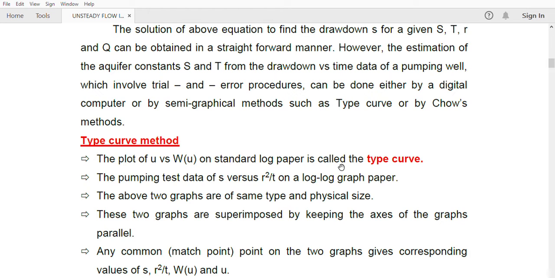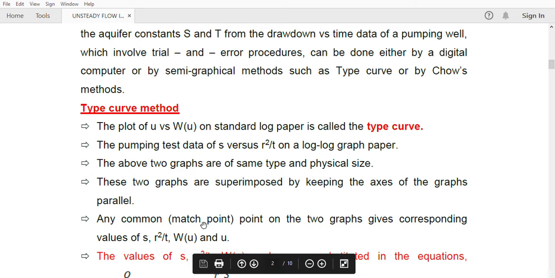Okay, their axes overlap each other. While overlapping, we will get a match point, a point at which both the graphs meet. That point we have to choose, and from that point, in the x direction as well as in the y direction, we have to draw horizontal as well as vertical lines. From the match point, we will get four values: r square by 2, W of u, and u. All these values you will get.